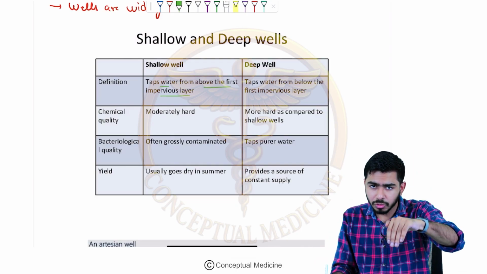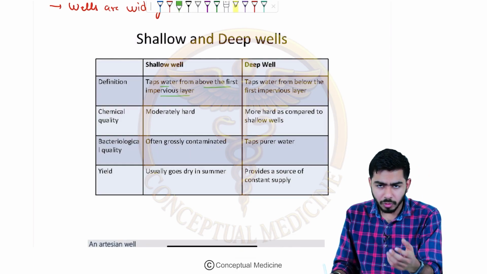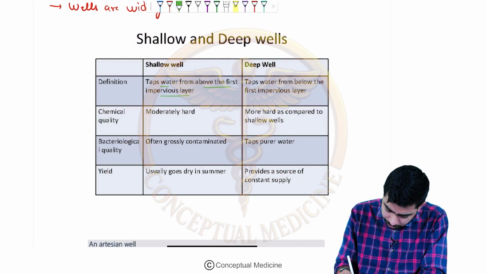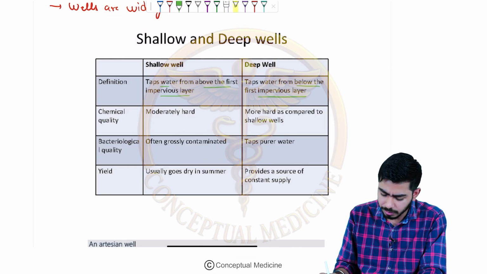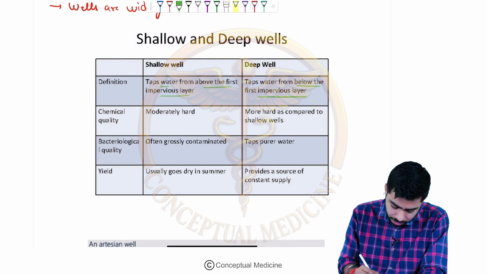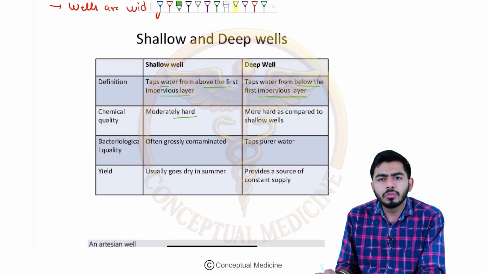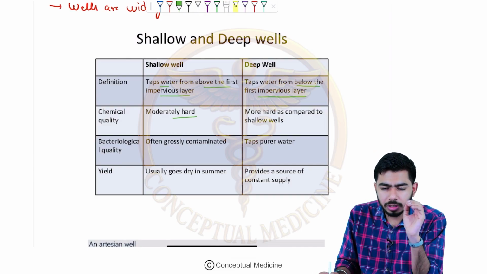Shallow wells means going shallow only, deep wells are going in the deep. So shallow wells tap water from above the first impervious layer only, whereas deep wells go below the first impervious or impermeable layer. Shallow well water would be moderately hard water, right? Moderately hard water. I will talk about the classification of the water.